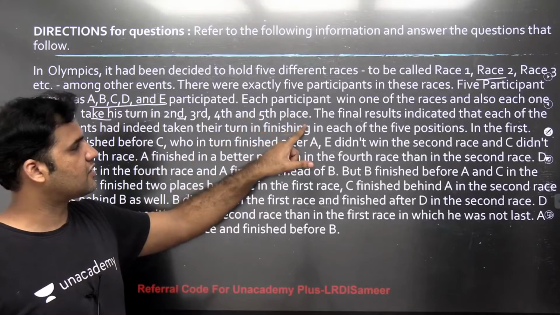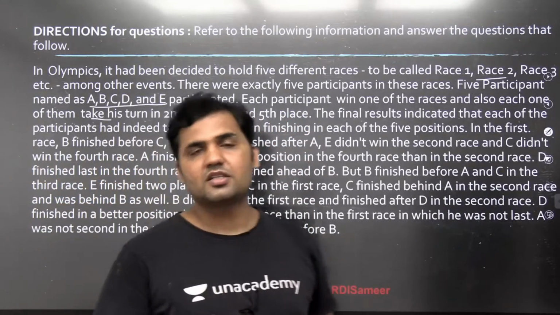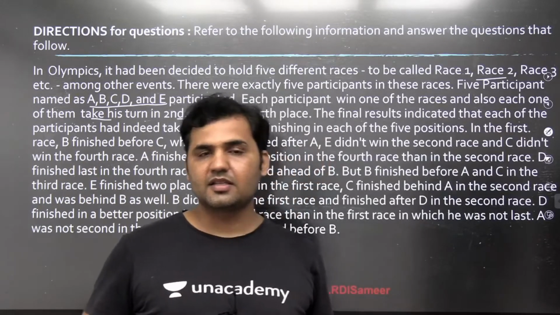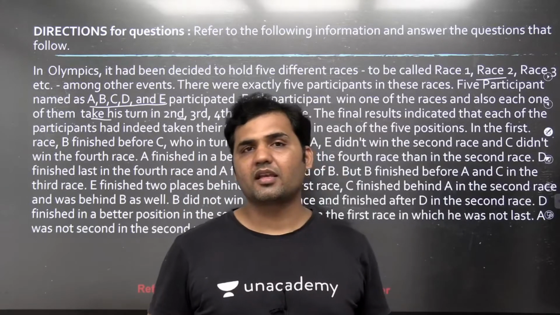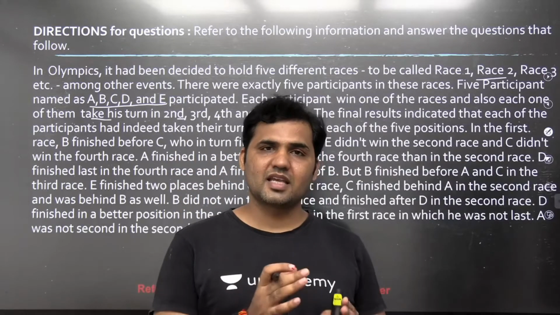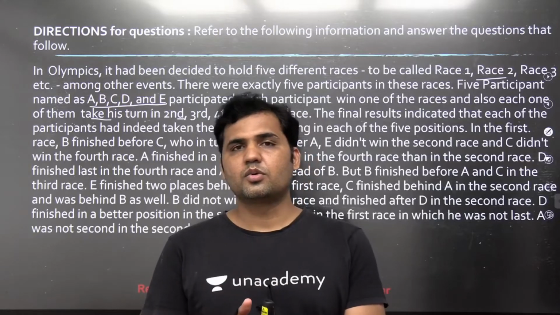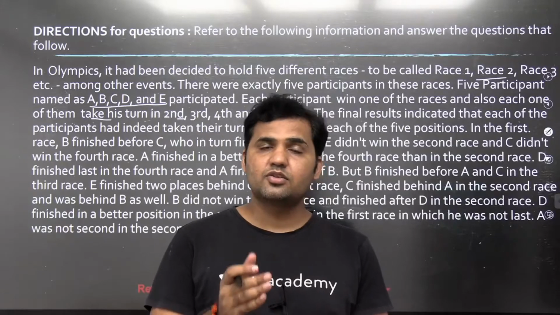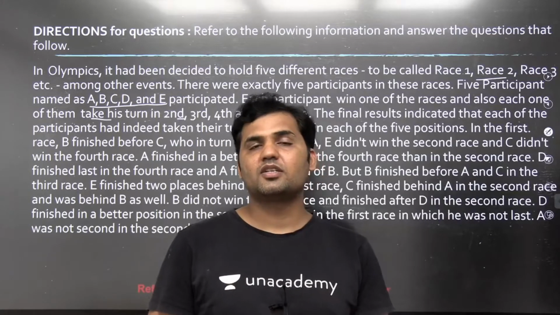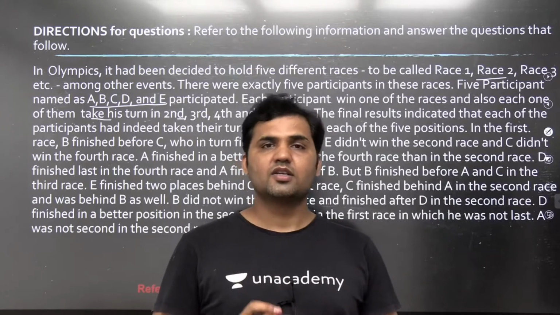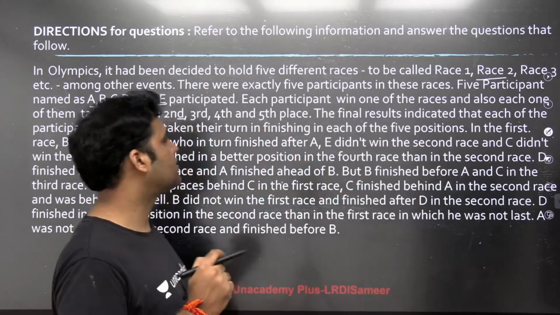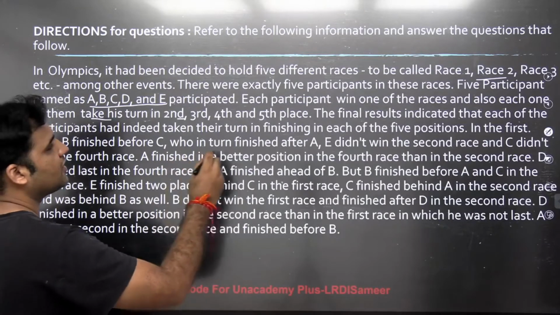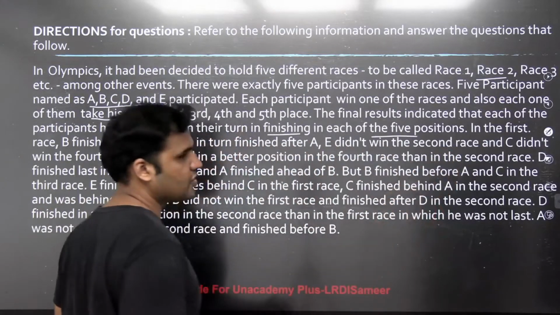Each participant wins one of the races and also each one of them takes his turn in the second, third, fourth and fifth race. Now, the point that everybody should note down over here is that everybody is getting one particular rank in every race. That means if I'm assigning rank 2 in race 1, let's say, to the person A, then rank 2 cannot be assigned to anybody else in race 1. So everybody is taking their turn, finishing in each of the 5 positions.